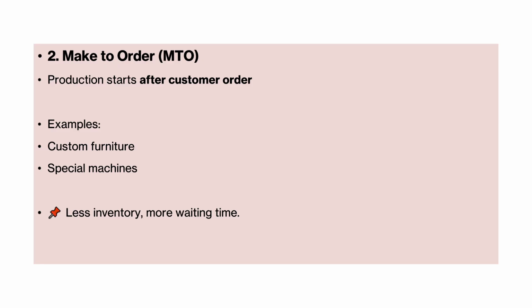So they don't have to keep more inventory and it will not even incur more cost, right? Less inventory. It's a limited inventory as per customers' demand, as per what customers want. But more waiting time, because the production starts after they confirm what they need. After that only can we procure the raw materials and everything, right? The process starts after the customer confirms the order and what they actually need.